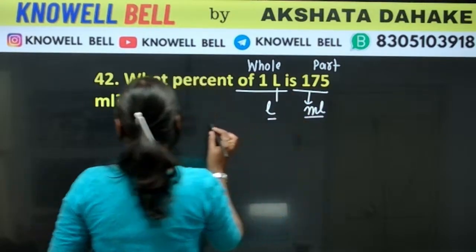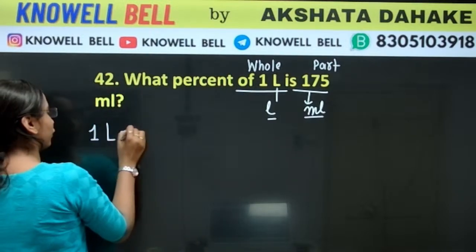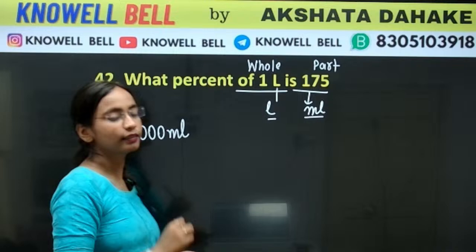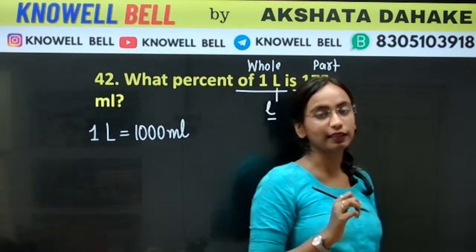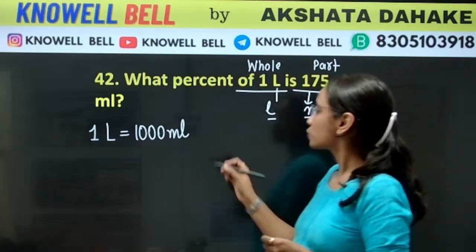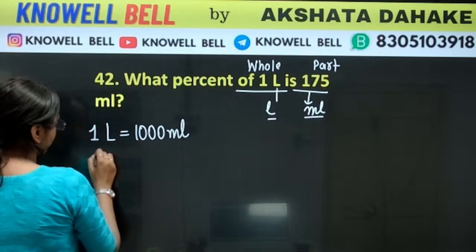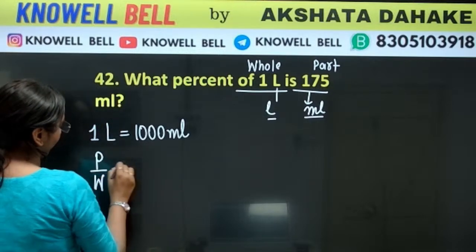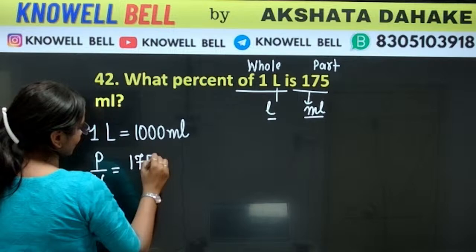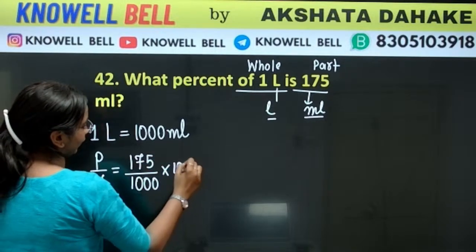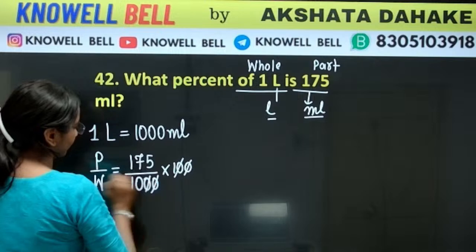तो सबसे पहले हम क्या करेंगे? We'll make the units same. 1 liter is equals to 1000 milliliter. 1 liter is equals to how many milliliters? 1000 milliliters. So we will now create the fraction. Fraction is part upon whole. Part कितना है हमारा? 175. Denominator will get 1000 और इसको हम convert करेंगे fraction में. So we will multiply it by 100.